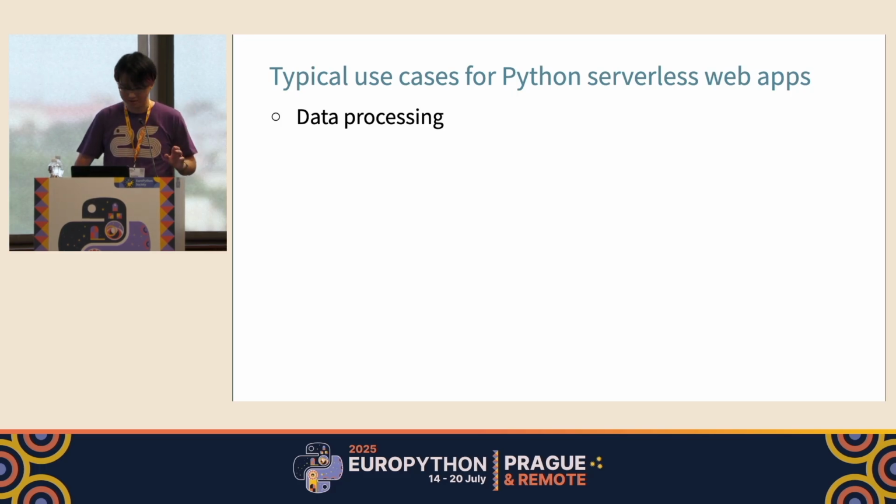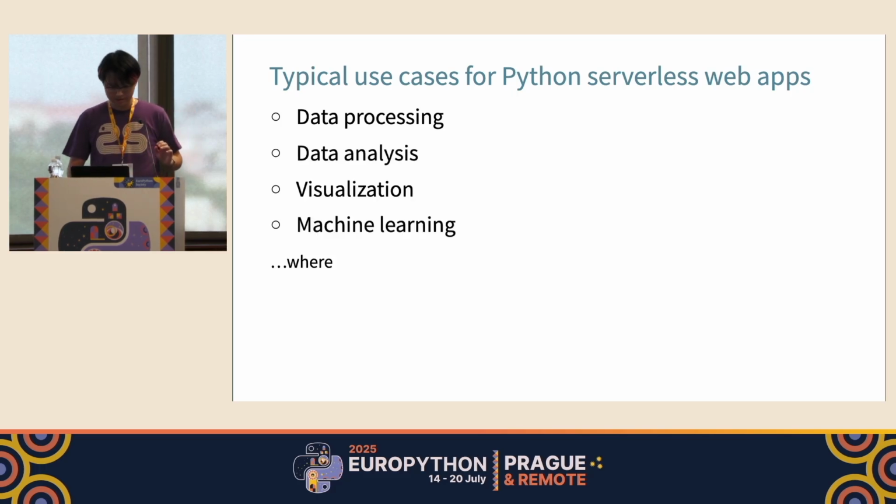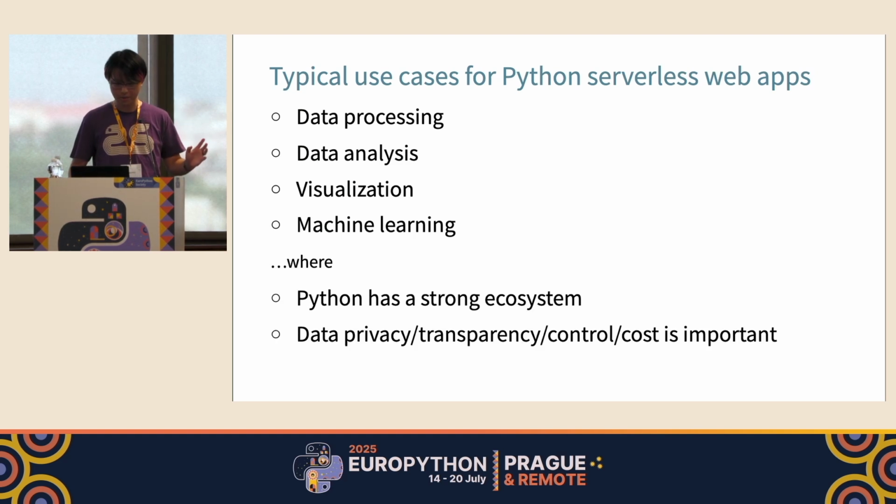This is a kind of disclaimer that the tech stack, the choice of technologies I have been explaining in this presentation, is a bit opinionated, but I promise that this is very useful for fields like data processing, data analysis, visualization, machine learning, or things like that, which are very specific fields where Python has a strong ecosystem.